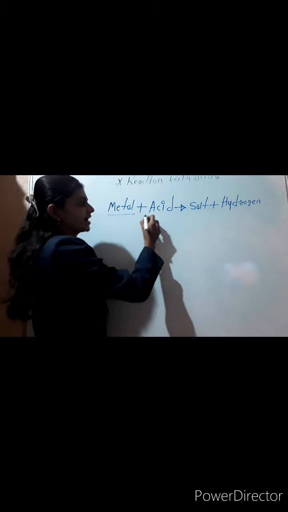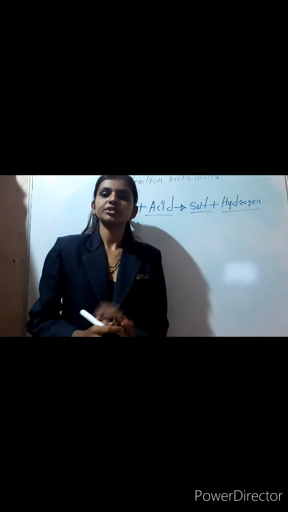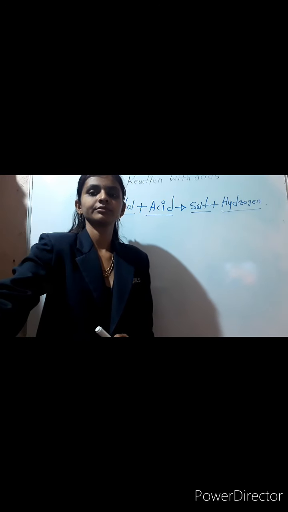Always keep in mind that any type of metal, when it reacts with the acid, gives salt and releases hydrogen gas.